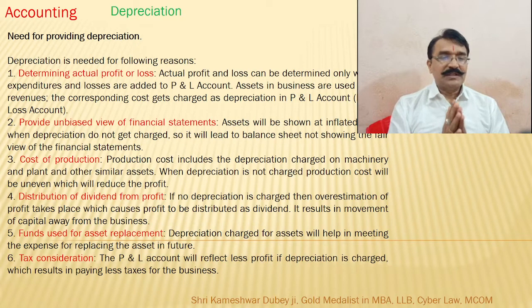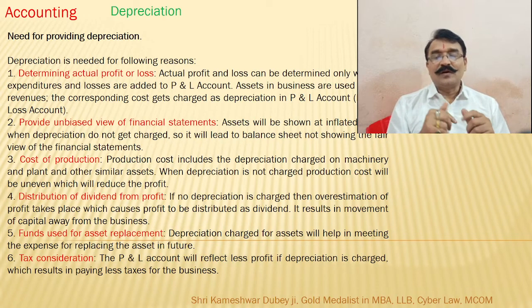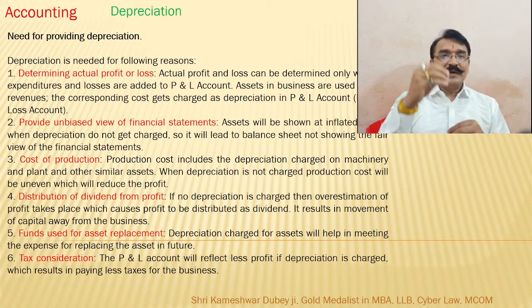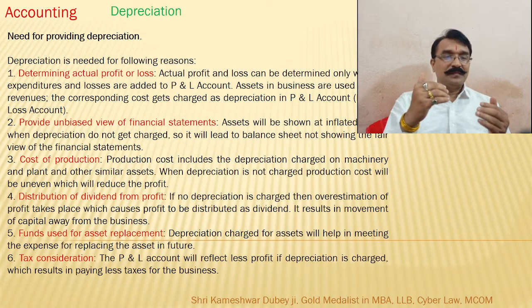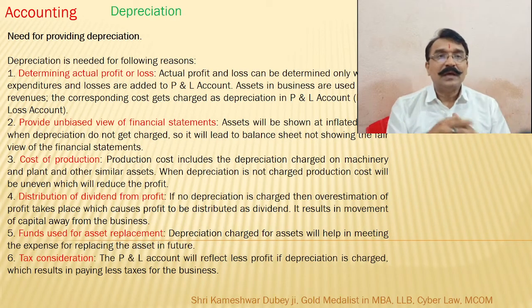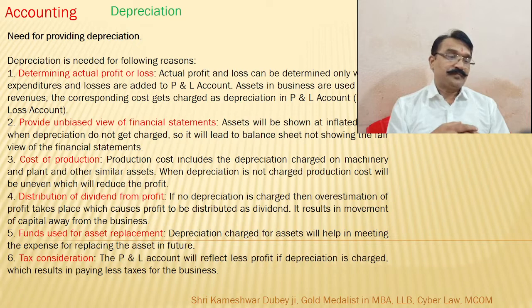Number four is distribution of dividend from the profit. If depreciation is not accounted for, profit will seem to be very high. And if profit is seen to be very high, which is not correct, the distribution of the dividend amount will increase, and distribution of dividend amount results in movement of capital away from the business.